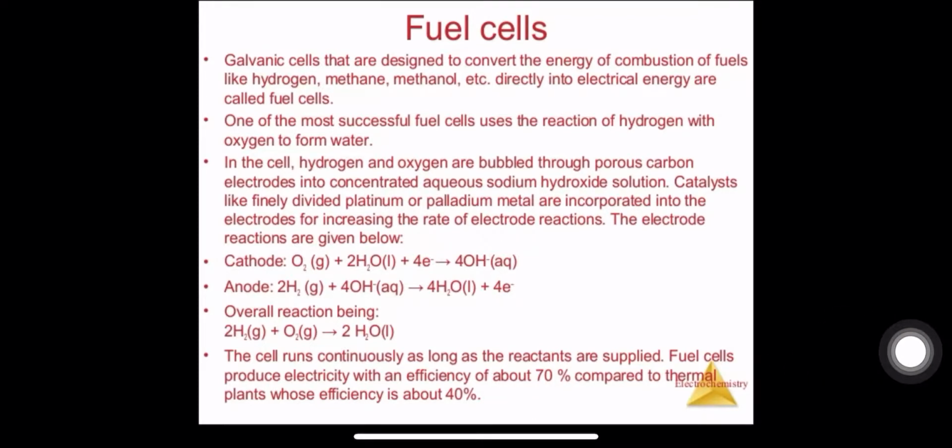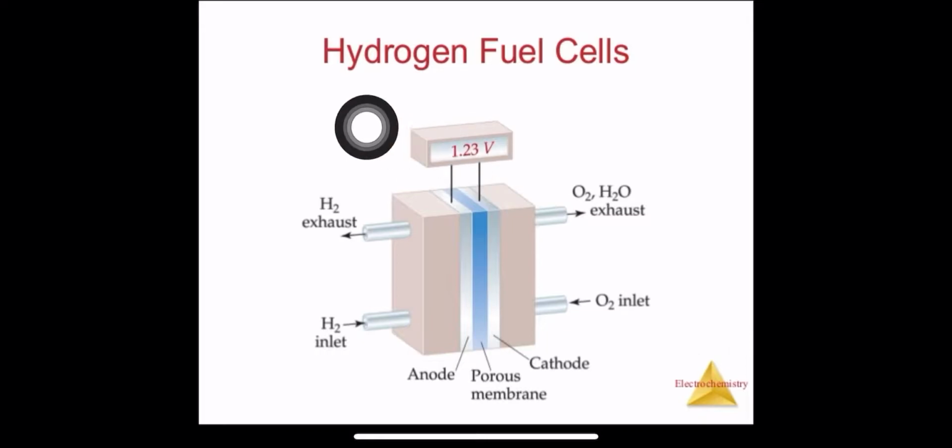Now I am going to show you the diagram of the fuel cell. So this is the hydrogen fuel cell. Anode and cathode are there, and a porous membrane is there, right? From one side, at the anode, we have the inlet, the side where things go inside. So H2 is going inside through the inlet, and exhaust H2 is coming out. Similarly, oxygen is going in at the cathode, so it is the inlet of that, and exhausted O2 and water are released. These two are released when exhausted, right?